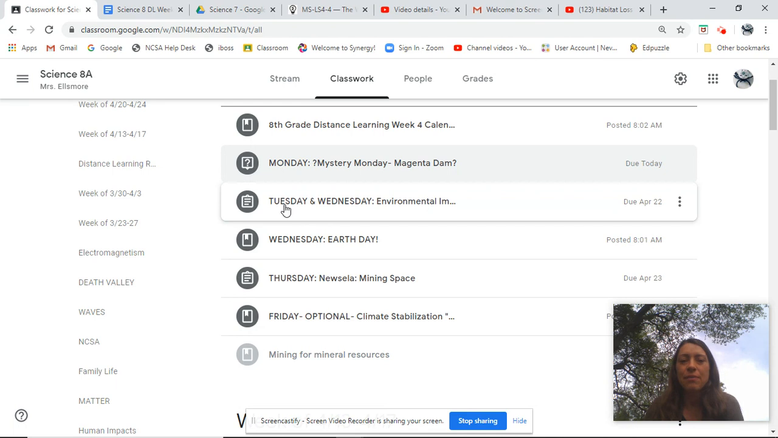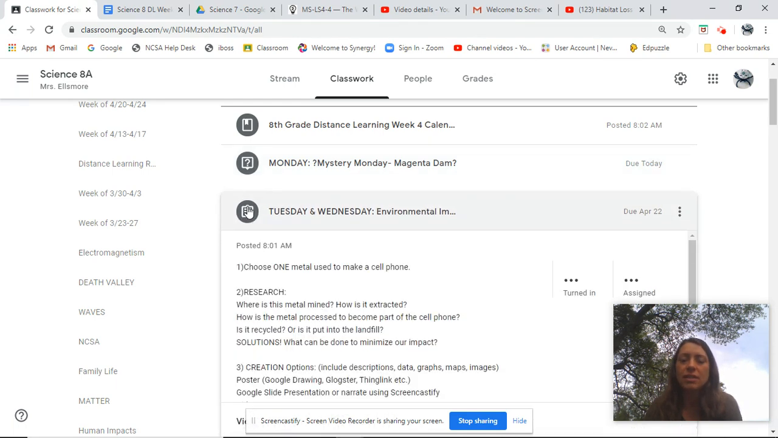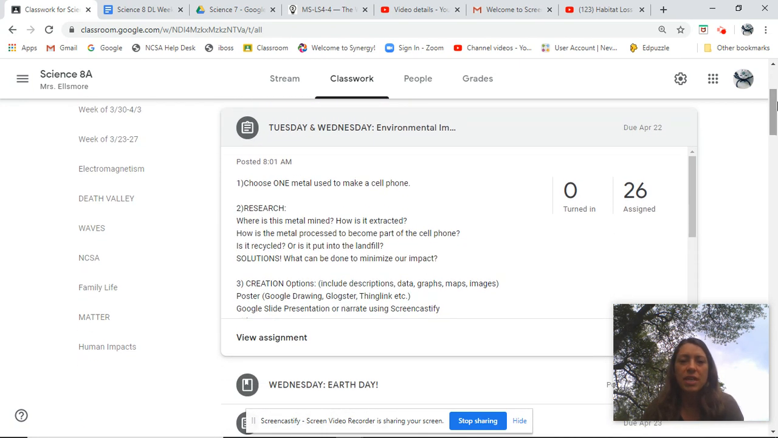All right, so our plan for Tuesday, Wednesday, I have 2 days on this, and of course today too, is for you, and I reposted the assignment about the environmental impacts of your cell phone. And remember, you're just choosing one element to research. And with that element, you want to figure out, where is it mined? Like, where on Earth is it mined? How is it extracted? Is it just dug up? How is it treated with chemicals to isolate it? Or is it used in its pure form, like gold, for example, often is? How is that metal processed to become part of the cell phone?